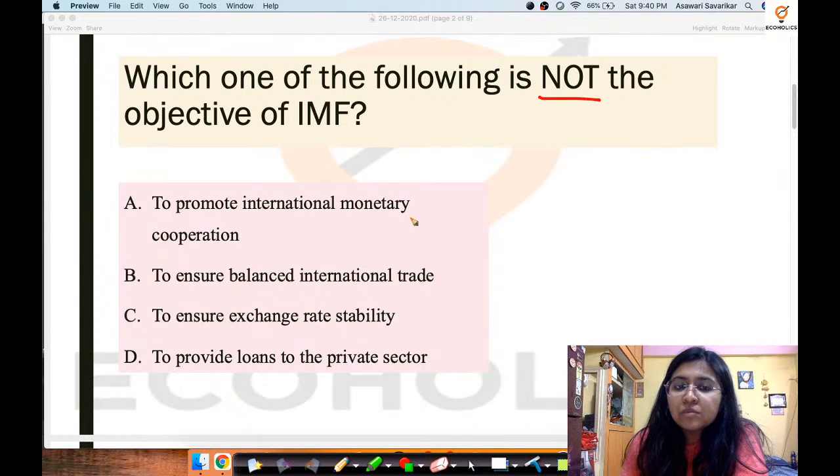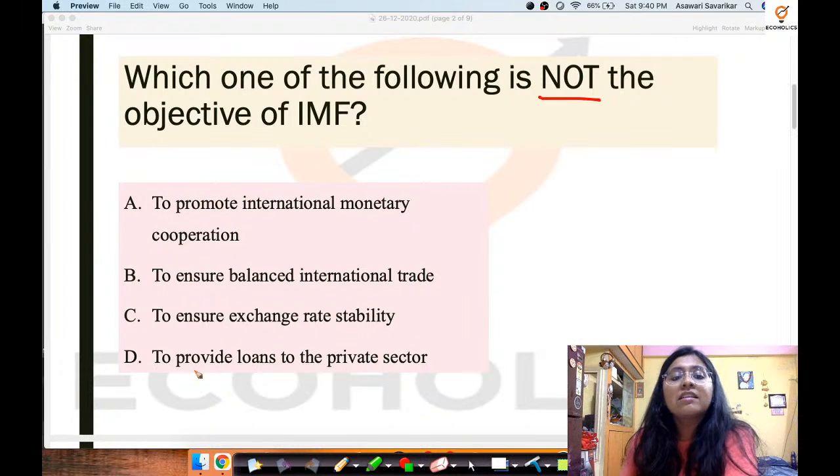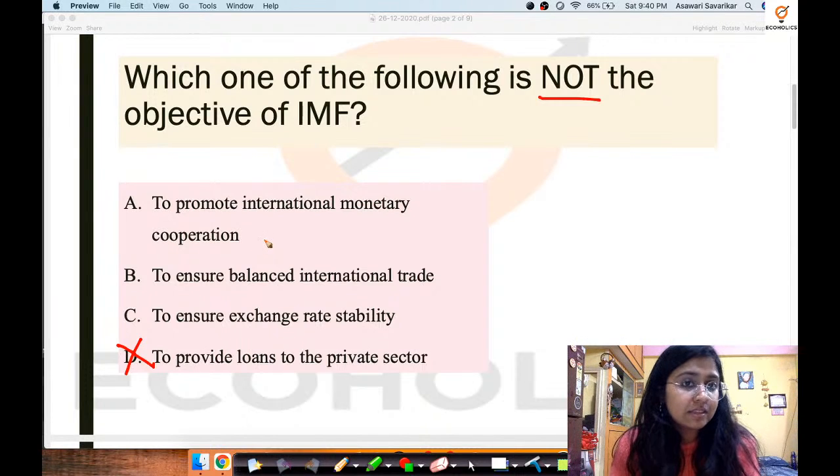To promote international monetary cooperation, to ensure balanced international trade, to ensure exchange rate stability, to provide loans to private sector. Now, yes, Nitesh has given a correct answer. Actually, the correct answer is to provide loans to private sector is not the objective of IMF. So, according to the question, this is the correct answer.